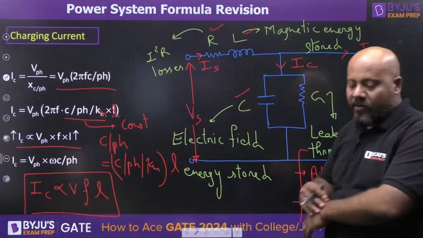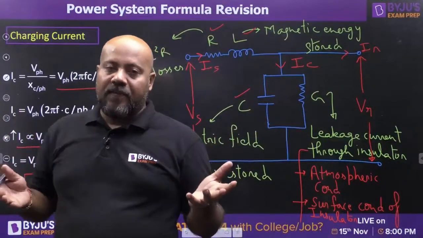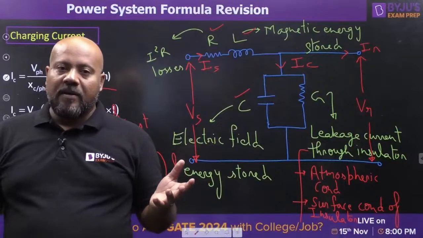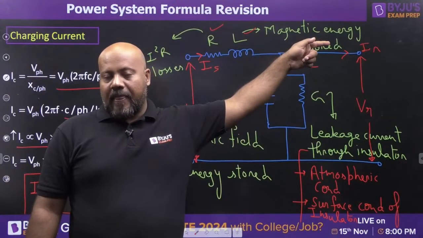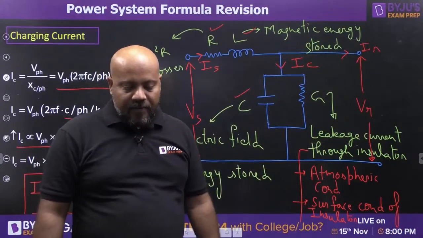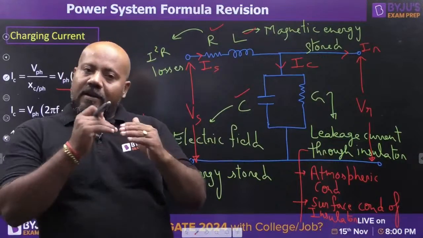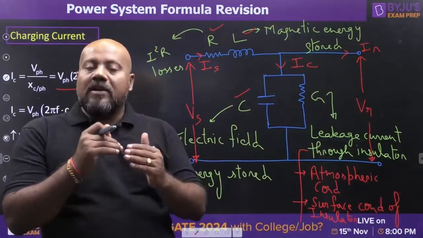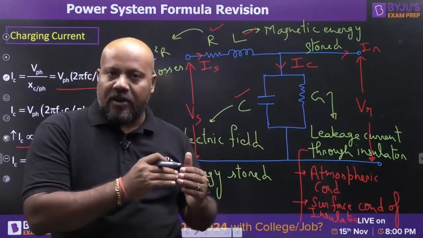So don't get into the idea that you want to see this current flowing. It's not flowing. Current is only flowing in the conductor like this. Are you able to follow this? Yes? It's about constant conversion of magnetic field energy and electric field energy.